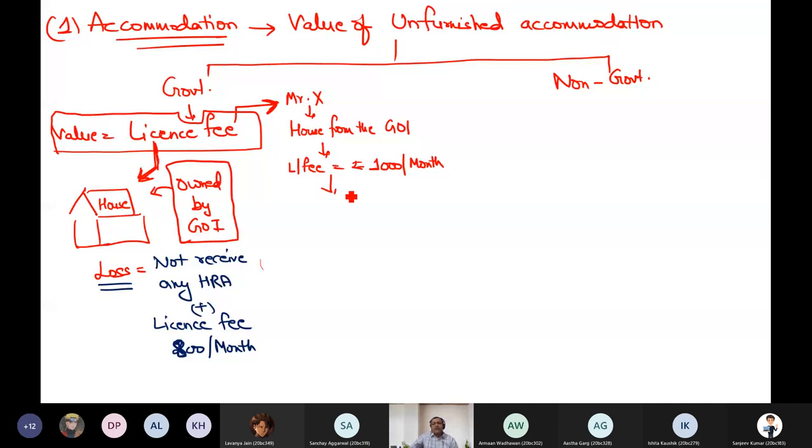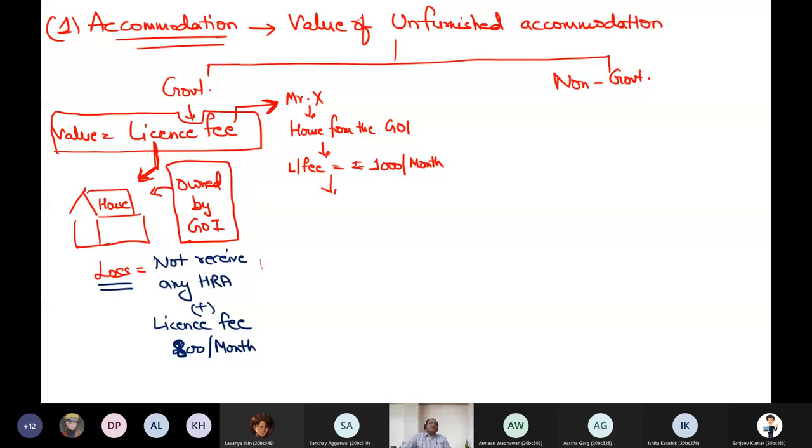Now the best way to determine the value is always to apply one logic in mind, that how much you are saving. It is not easy to determine saving here. Can you think logically, if I have to determine how much I am saving when I am living in a government house, on what basis you will decide how much you are saving?